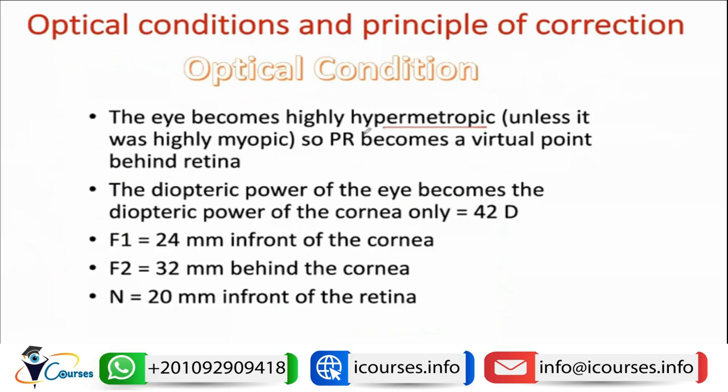In all our examples, we will consider that the eye is emmetropic. So after aphakia, it will suffer from severe hypermetropia. In case of hypermetropia, as we mentioned, the punctum remotum will be a virtual point behind the retina. The power of the eye will be the power of the cornea only, which will be around 42 diopters. So if the cornea is the only refracting surface, the F1 will be situated at 24 millimeters, F2 will be at 32 millimeters, and the nodal point will be 20 millimeters in front of the retina.